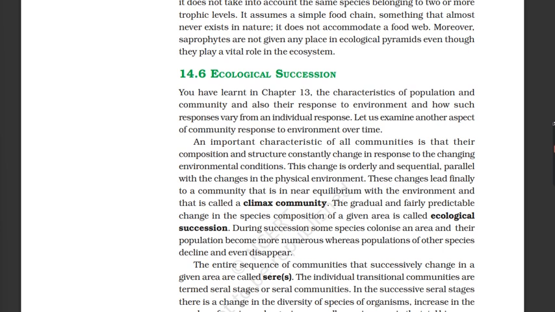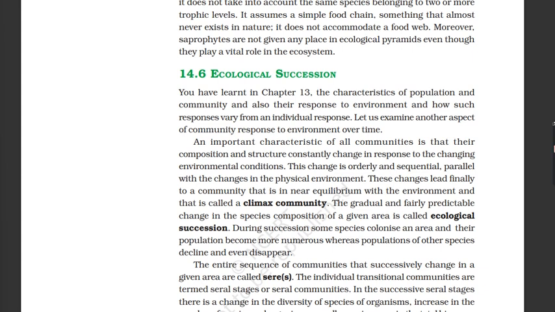An important characteristic of all communities is that their composition and structure constantly change in response to the changing environmental conditions. This change is orderly and sequential, parallel with the changes in the physical environment. These changes lead finally to a community that is in near equilibrium with the environment, and that is called a climax community. The gradual and fairly predictable change in the species composition of a given area is called ecological succession.